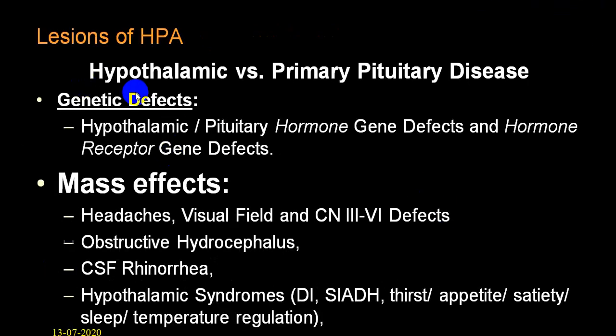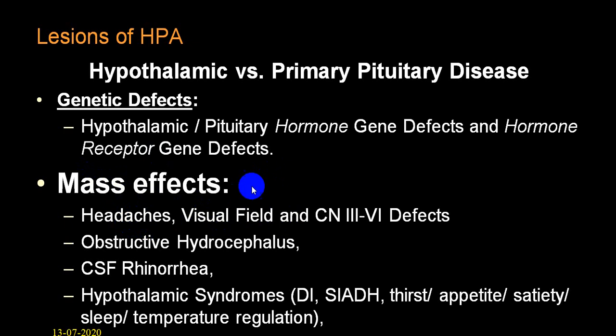Genetic factors can produce hypothalamic or even pituitary hormone gene defects, or because of the mass it will produce raised intracranial pressure, that is headache, nausea, vomiting, and papilledema, which will have visual defects.